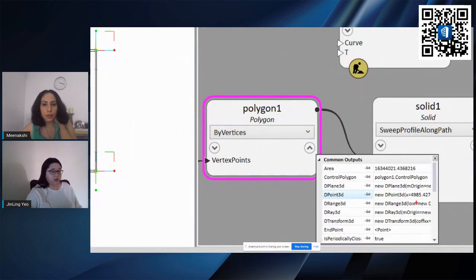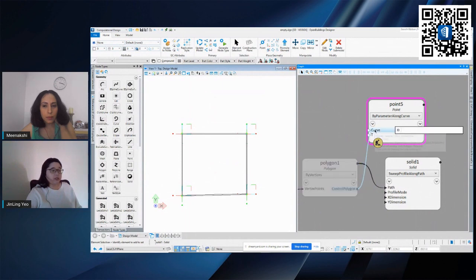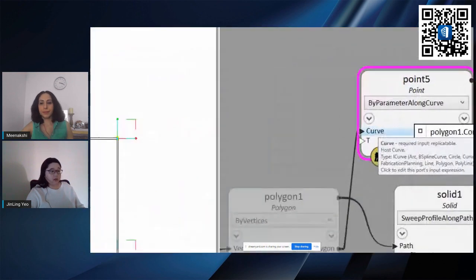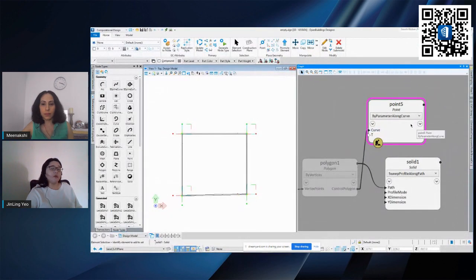I'll zoom in so that you can see it clearly. I'm going to use one of these properties to help me, which is control point, control polygon. I'm just going to connect this into this curve. But just take note that if I were to just select the entire polygon here, it will only place one point along this entire perimeter of this polygon.